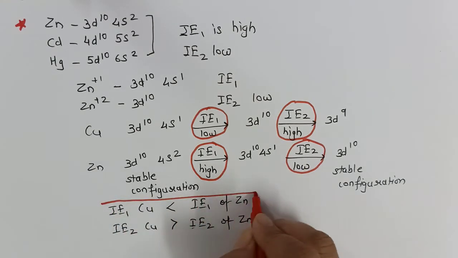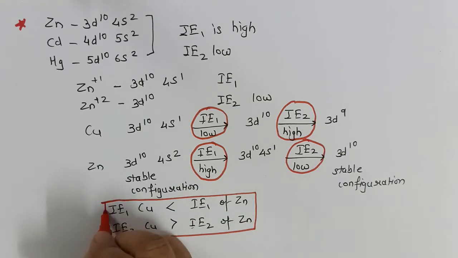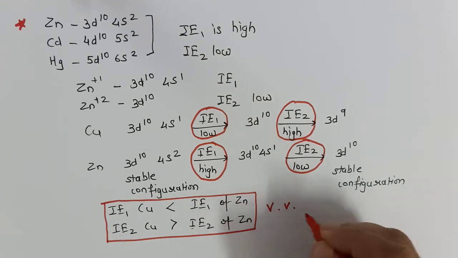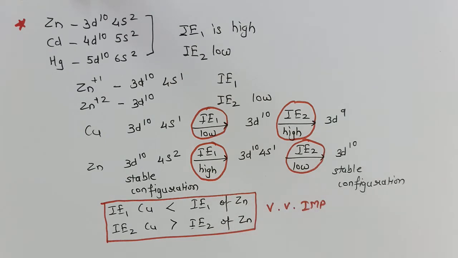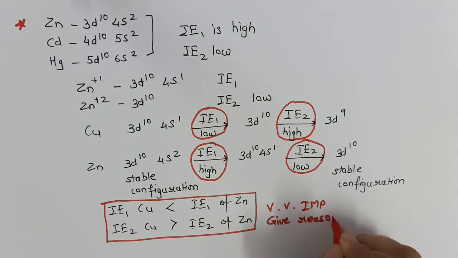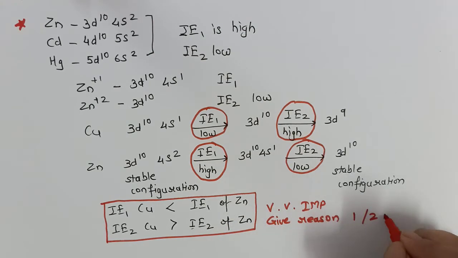You have to remember this. Very, very important, I will say. Many give-reason questions are framed for this, for either 1 or 2 marks.